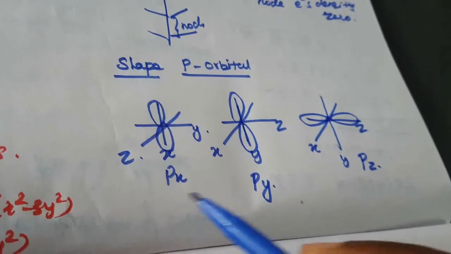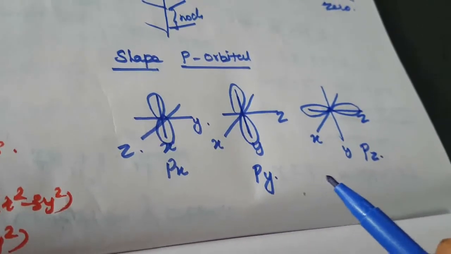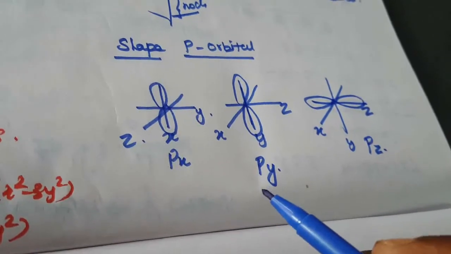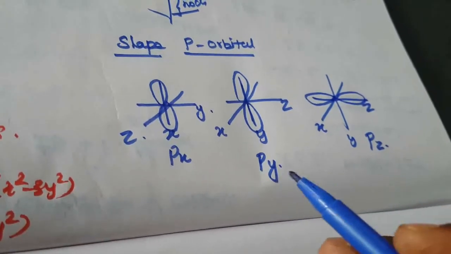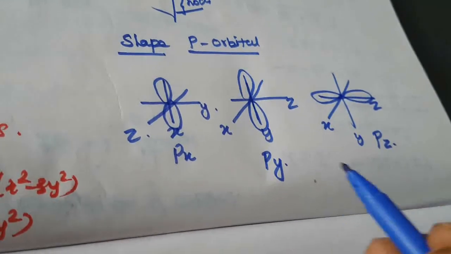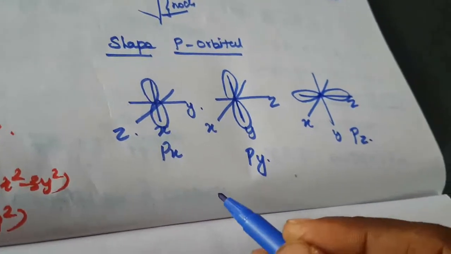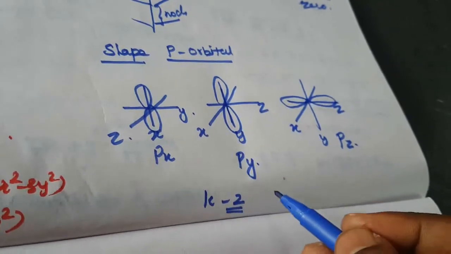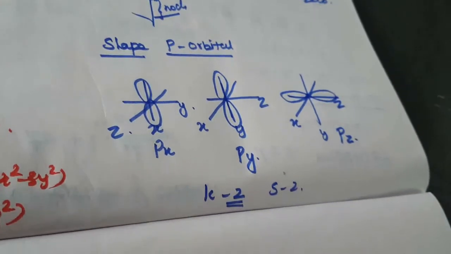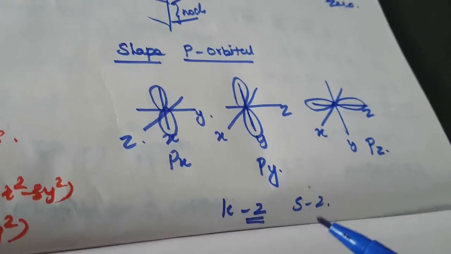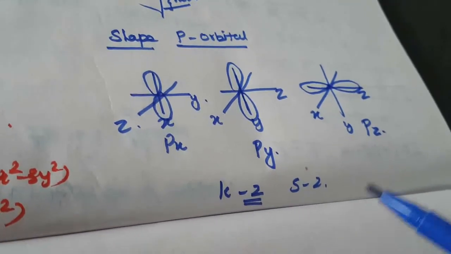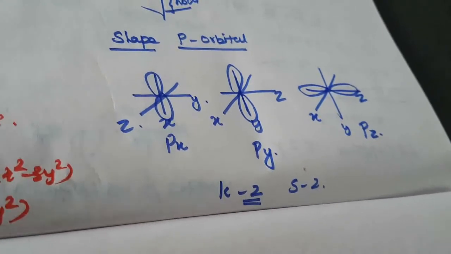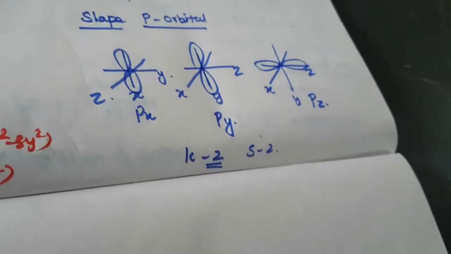Sometimes they ask one question: which shell does not contain a p orbital? The K shell does not contain any p orbital, because the K shell contains only 2 electrons, right? So those 2 electrons occupy only the s orbital. The p orbital starts from the L shell onwards. The K shell contains only the s orbital. This is the shape of the p orbital.